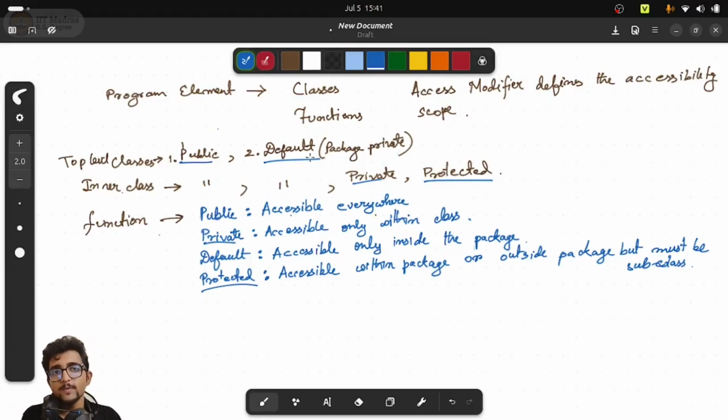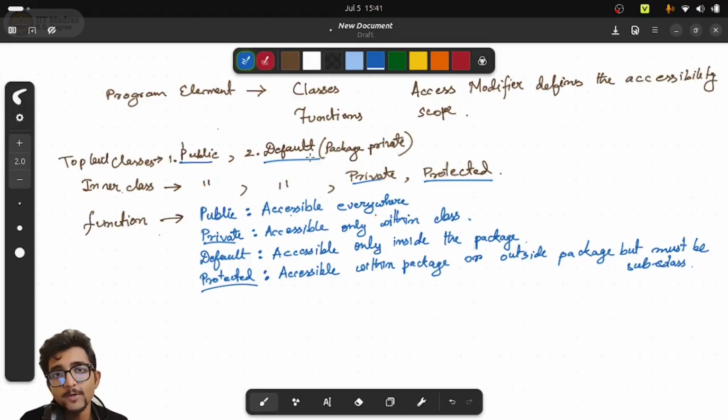Likewise, you cannot do it for private also, but private classes are mostly inner classes. Since most of the time we deal with outer classes only, I will talk about default and public type only. If you have defined a particular class as default type in any particular package, then that class is not accessible outside that package. You cannot import it, and you cannot mention the fully qualified name to access it.